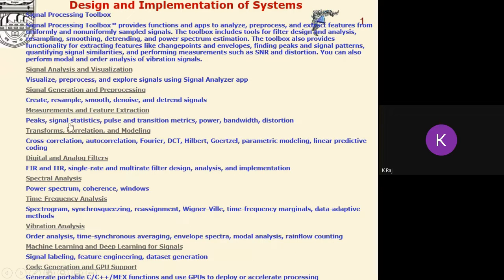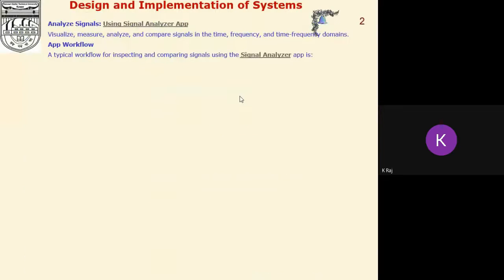So these are all different subsections of the Signal Processing Toolbox that can be utilized for different purposes, whichever is our field of interest here.